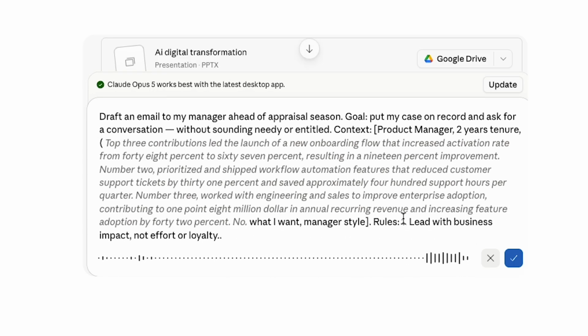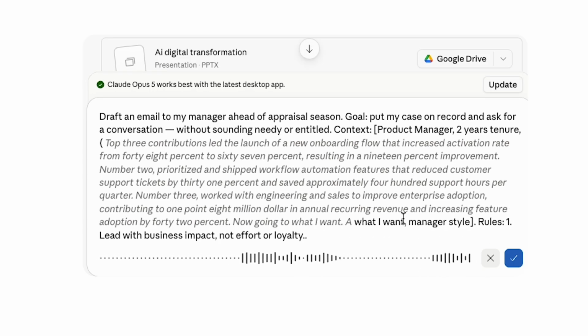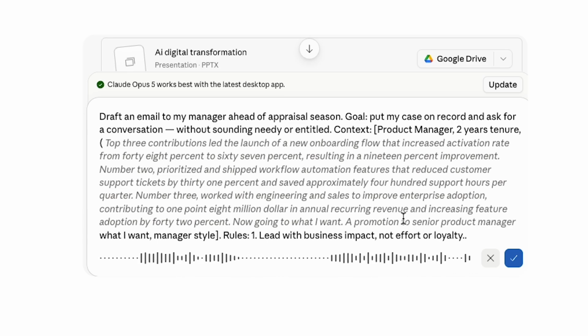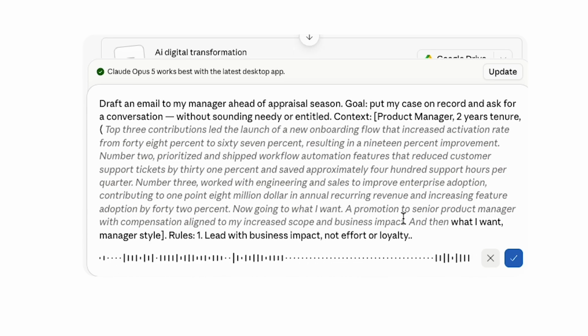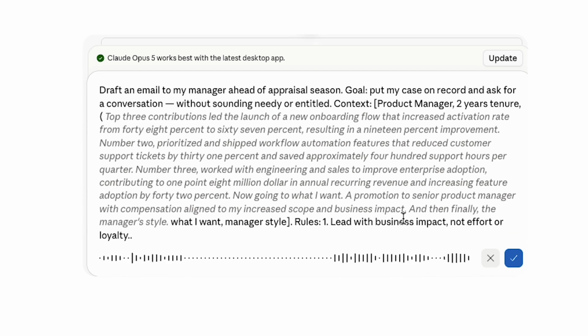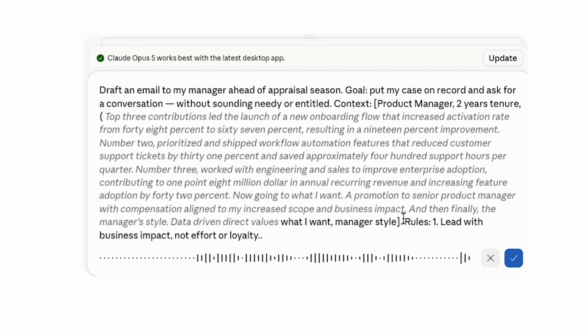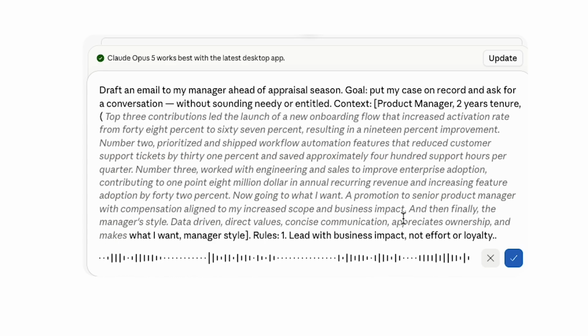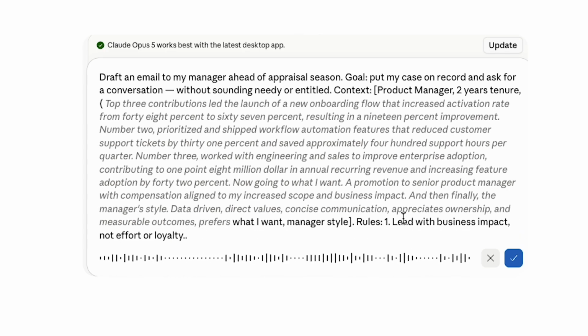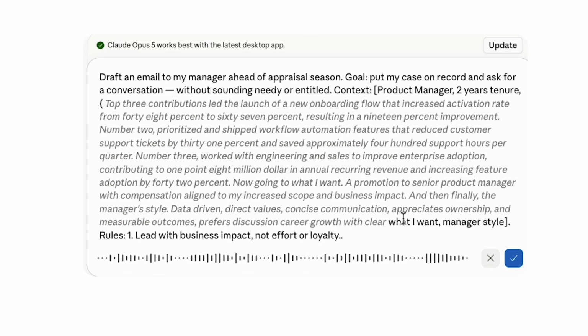Now going to what I want: a promotion to senior product manager with compensation aligned to my increased scope and business impact. And then finally, the manager style: data driven, direct values, concise communication, appreciates ownership and measurable outcomes, prefers discussion of career growth with clear business justification.